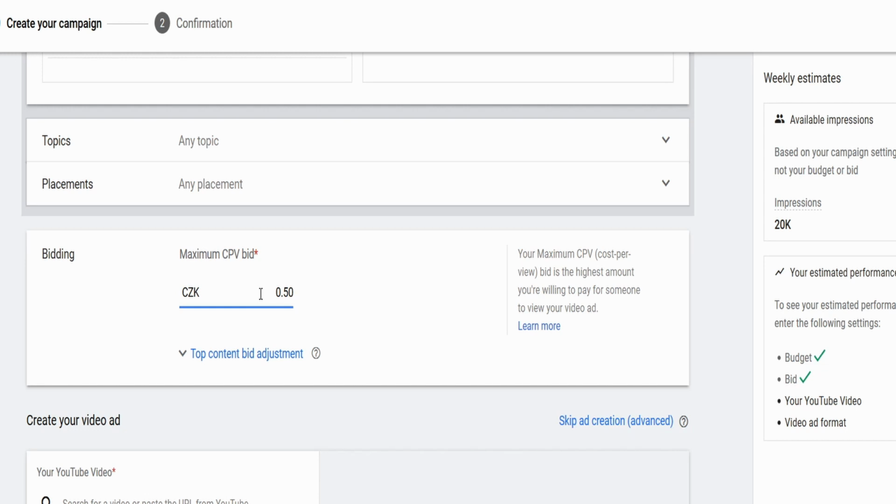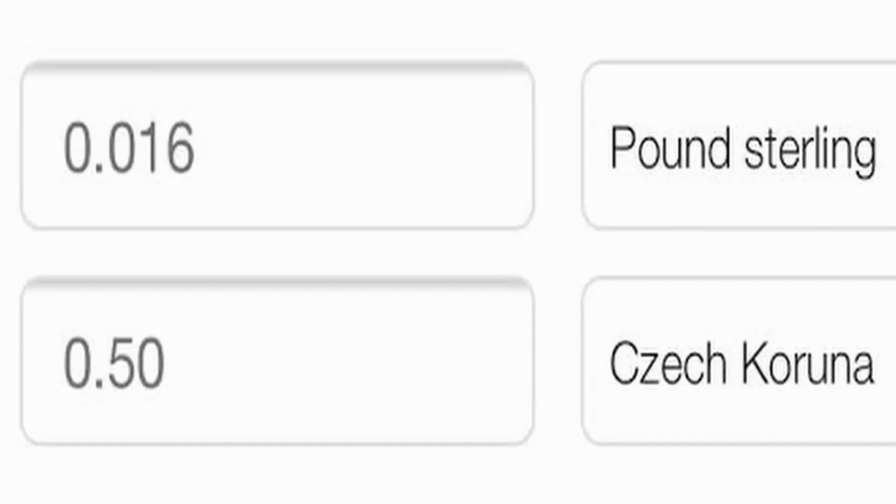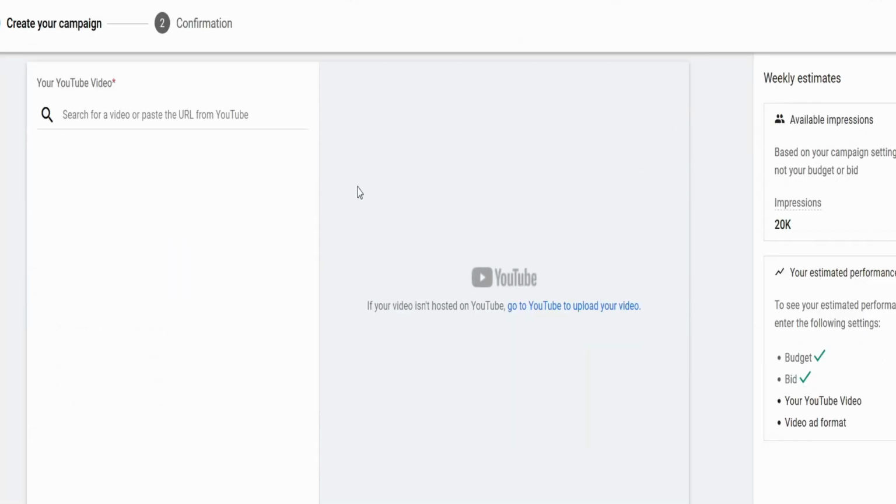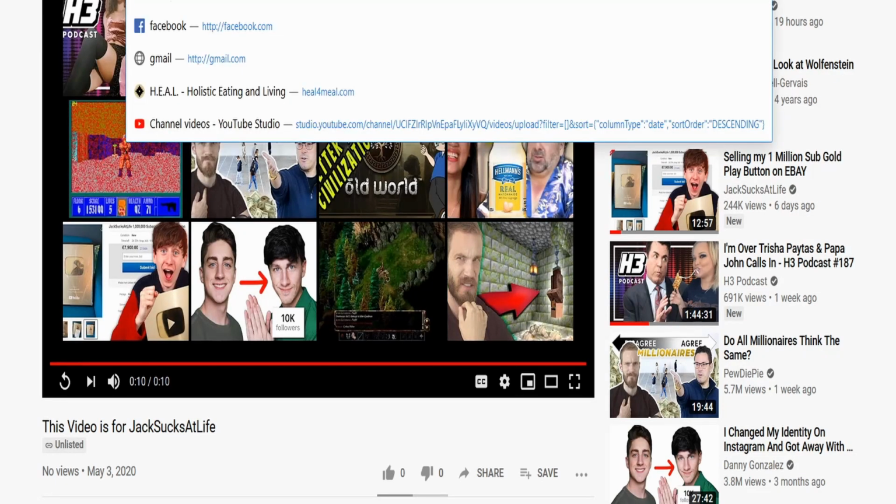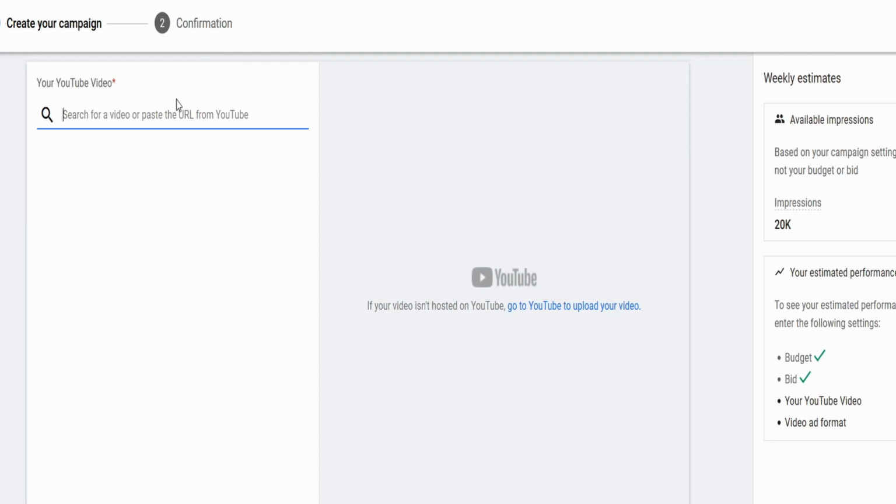So now we're going to place the bid, and what that means is you're paying to have that ad slot. So if someone put 0.6, then their ad would go there. I like to spend half a crown, which is like 1/50th of a pound, so not a lot of money, but you know, this is just a fun video to make, so I don't want to go pumping a bunch of money out there. Now the video we're going to put in this ad is this one, because this is the specific one for Jack, the sitting ad. I've already uploaded it, you can see it here, it's all ready, and we'll put that in there.